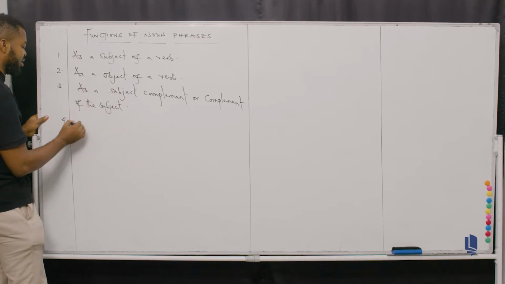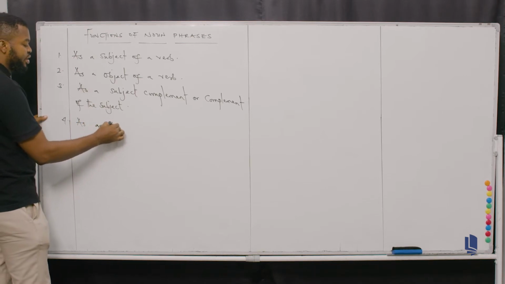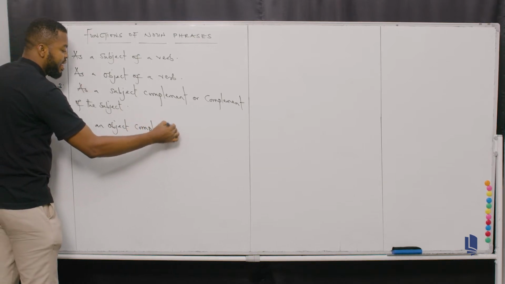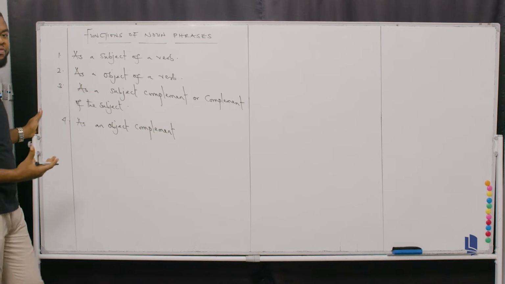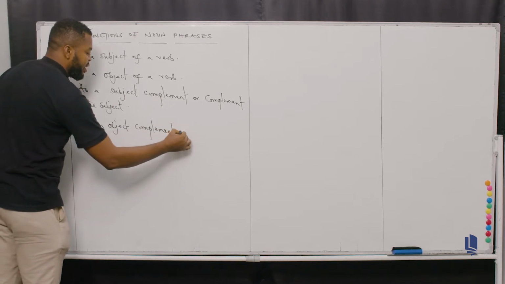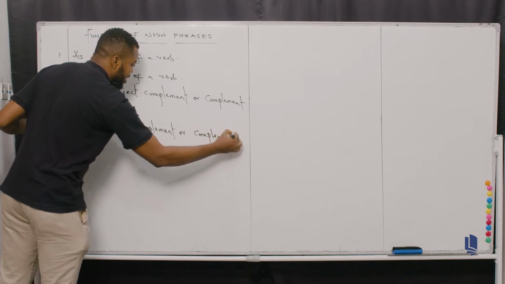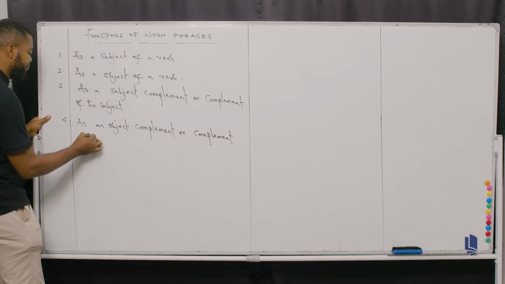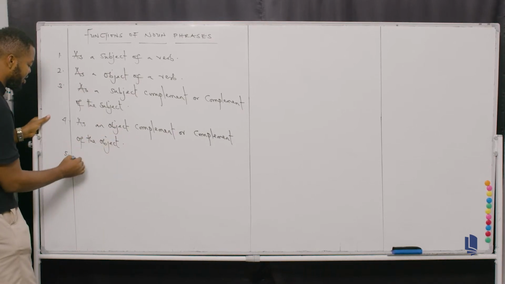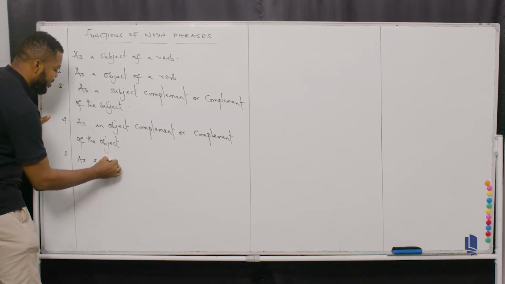Then the fourth aspect is that the noun phrase can as well function as an object complement. Don't forget, as an object complement. What I'm writing down are the different functions that a noun phrase performs. As an object complement, or you can say as complement of the object. Don't forget. Now, the fifth function is that it is possible for a noun phrase to function as a complement